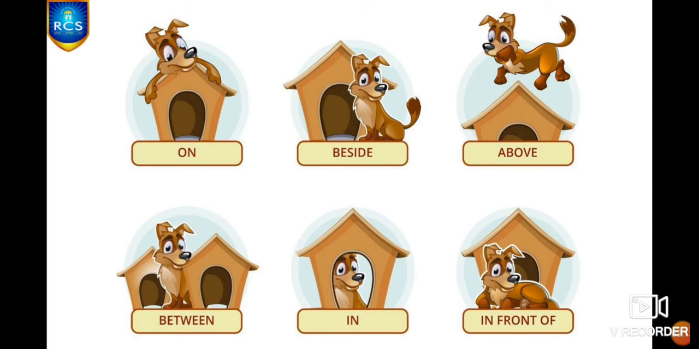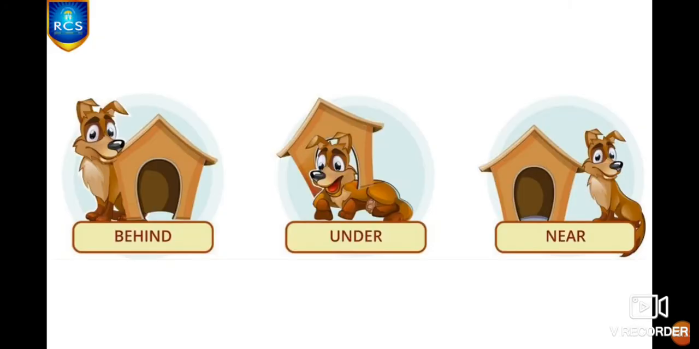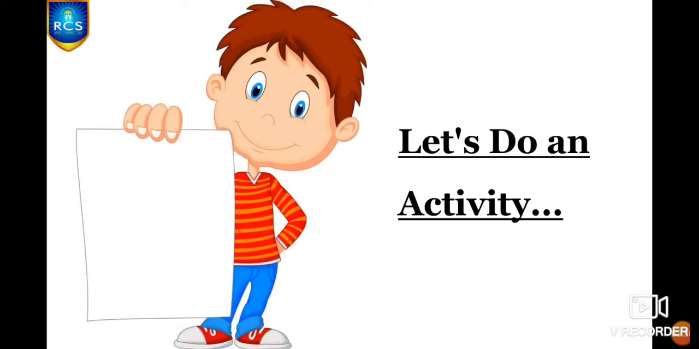And here, see this picture, children. On, beside, above, between, in front of, behind, under, near. These are some examples of simple prepositions. I hope you are clear with this, children. Now we are moving on to our next preposition. Before that, let's do an activity so that you will be more clear about the prepositions.